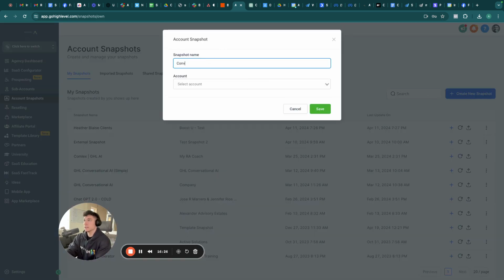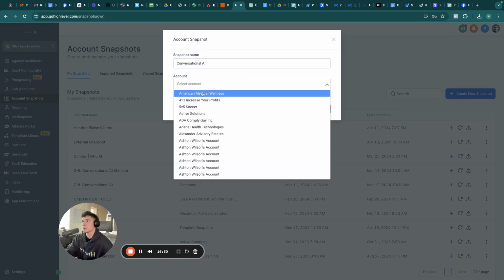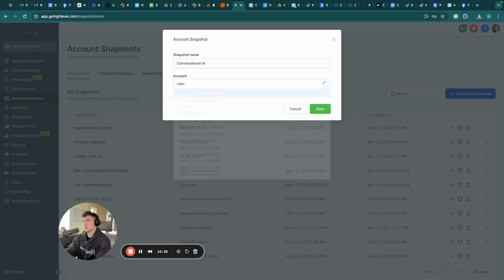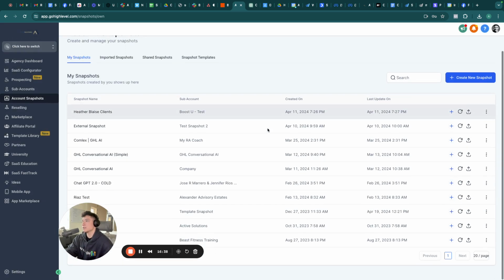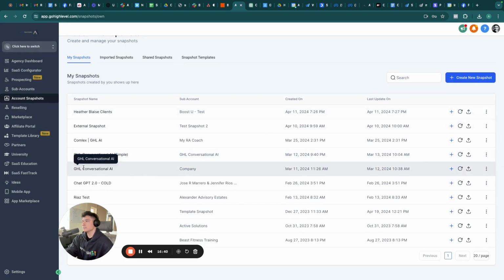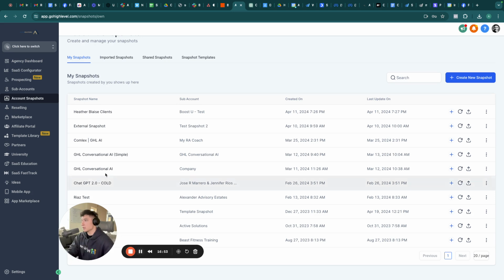Snapshot name is going to be Conversational AI. And we're going to choose, and this is just my example account, so mine was just company. You're going to choose this, and you're going to click save, and then you're going to have your snapshot saved, right? So this is the snapshot that you're going to be loading into clients' accounts. The reason why this is important is because when you make a new sub account for a client, you're going to be able to go to your snapshot,